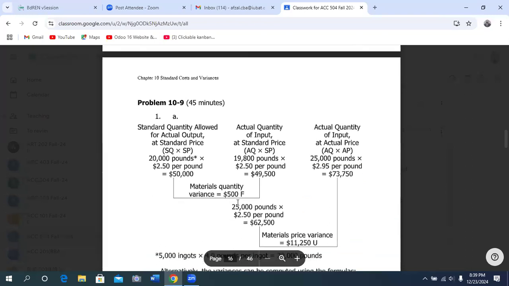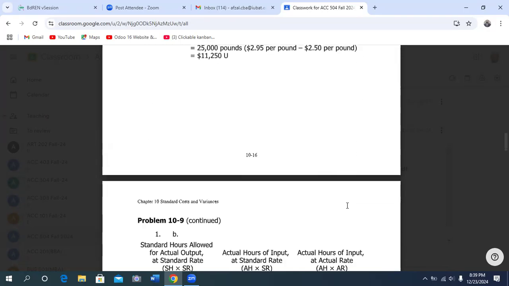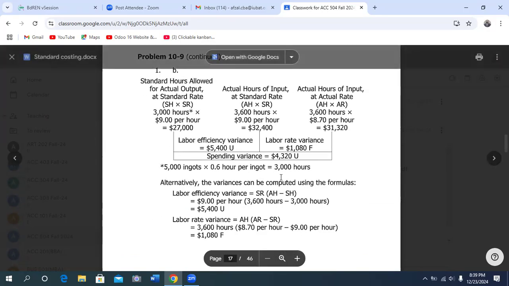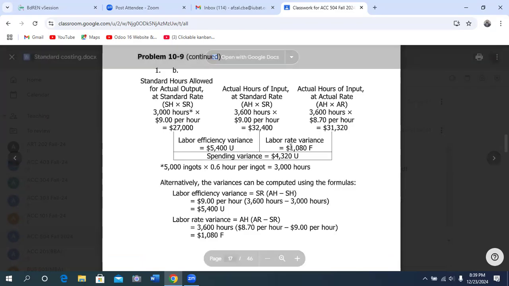This is the problem. First of all, you have to determine the direct material quantity and price variance, same as our solved problem. I think you can do it. Then the labor efficiency variance and labor rate variance.